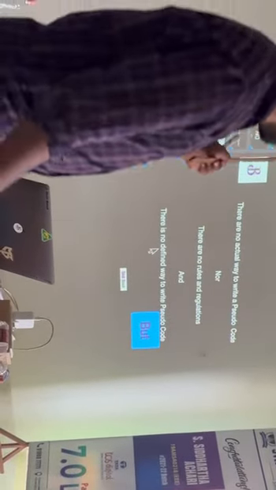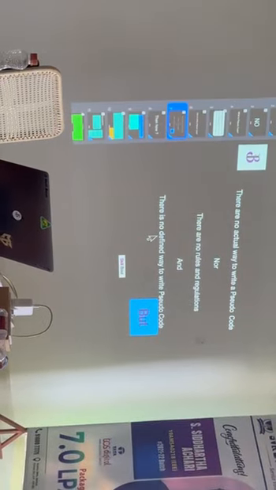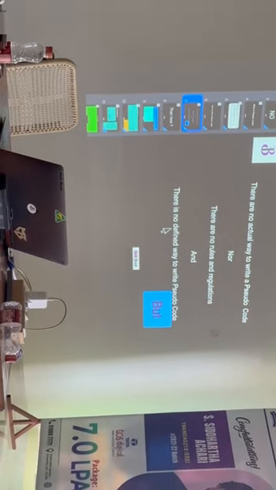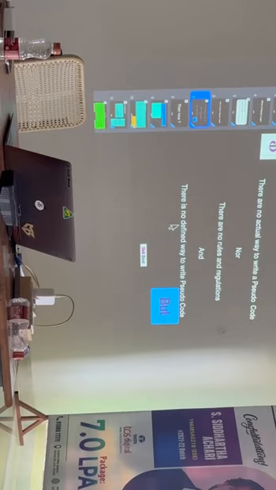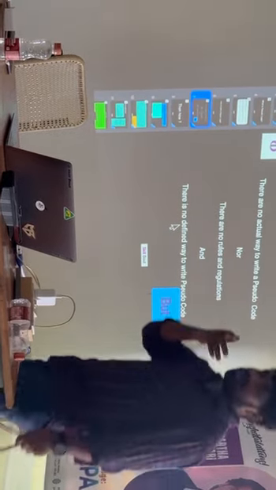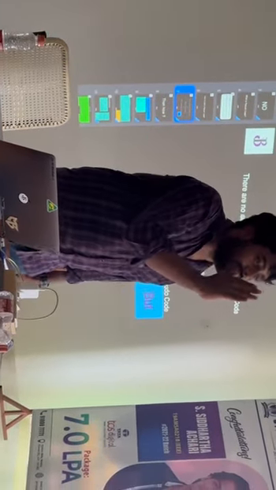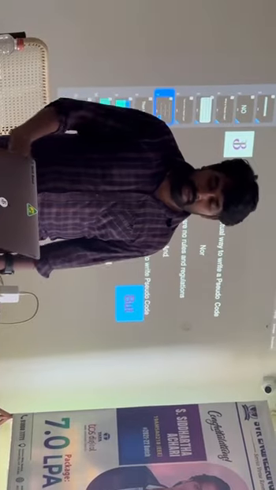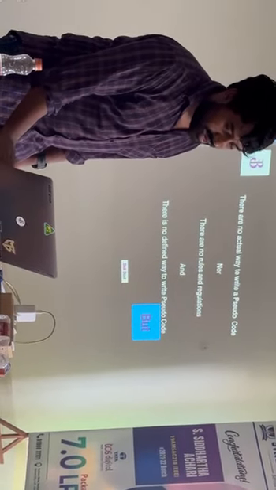There is no actual way to write pseudocode, no rules and regulations, no defined way. You just write it like this. Nothing more. It should be sensible when you read it. Next, how do we write pseudocode?